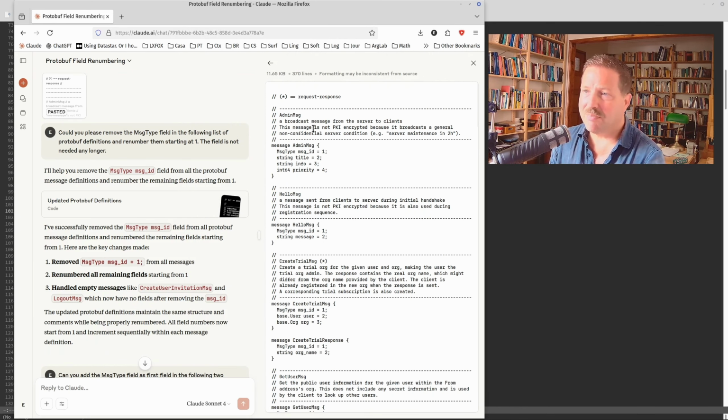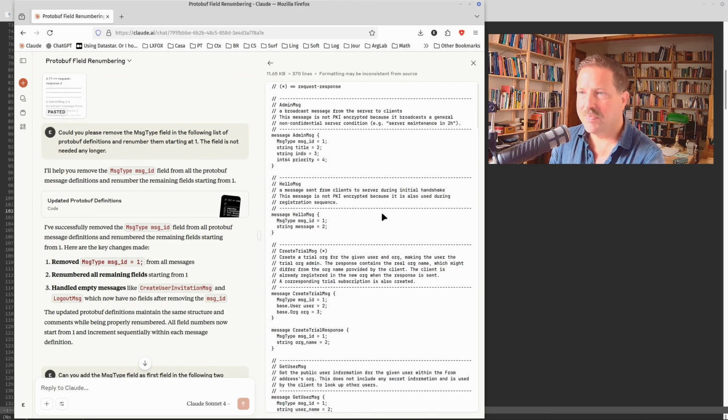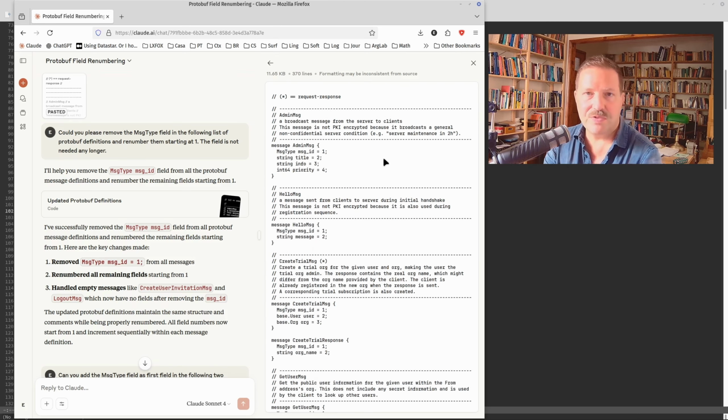Here's a typical example. I have protocol buffer definitions here on the right side, and they have a field called message type as the first field. All of them have this. And I decided that I need to remove this field.